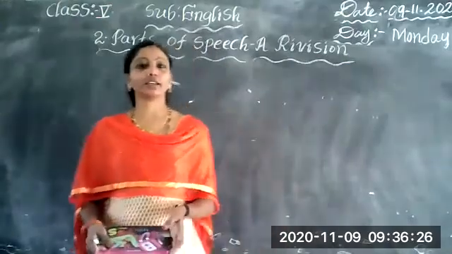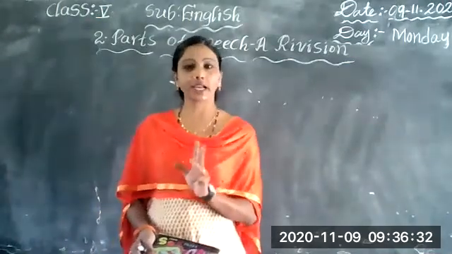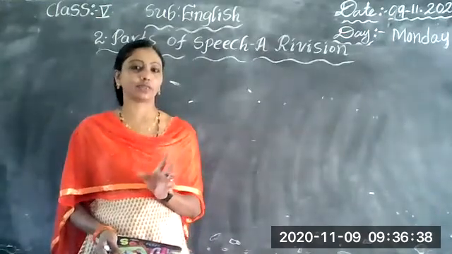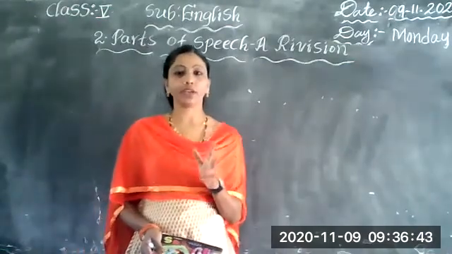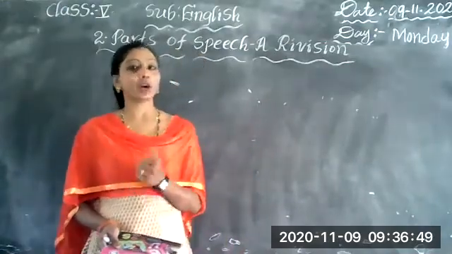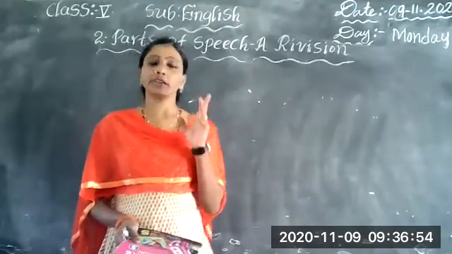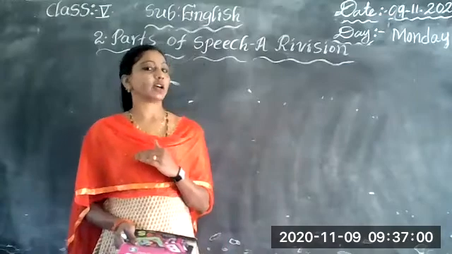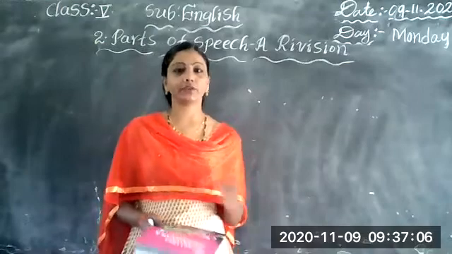So what is a noun? A noun is a naming word. A name of a person, place, thing, animal, idea, action, everything. What is a pronoun? A pronoun is a word which is used instead of a noun to avoid the repetition of the noun. Examples of pronouns: he, she, it, they, we, I, her, his, him. These all come under the pronoun.